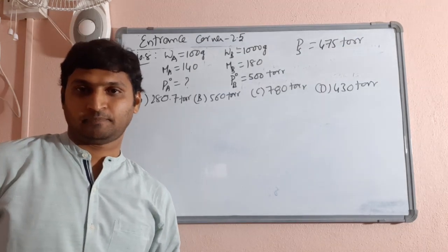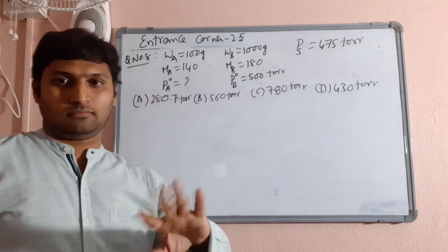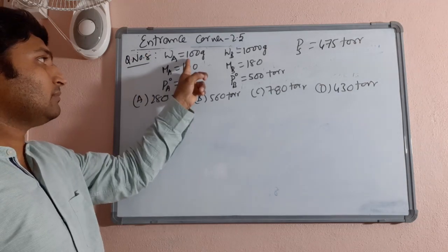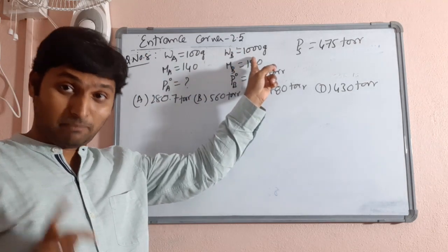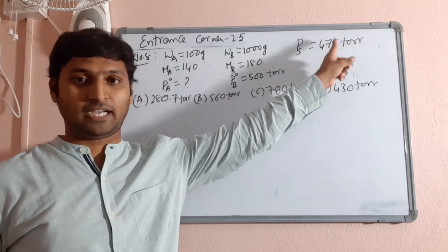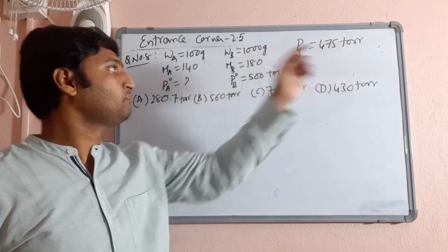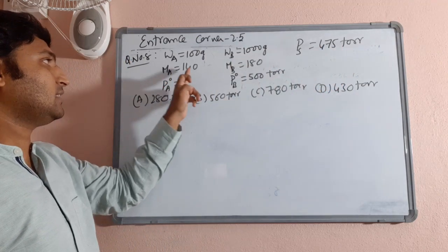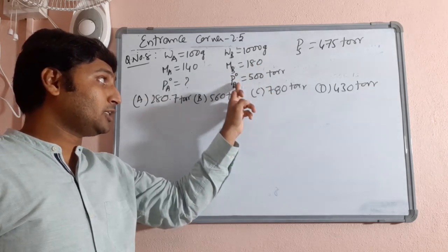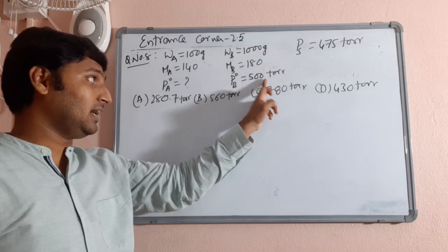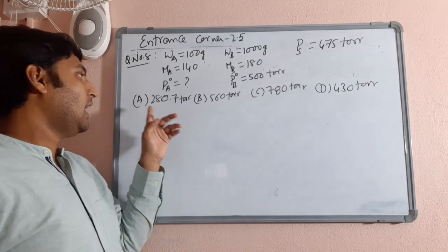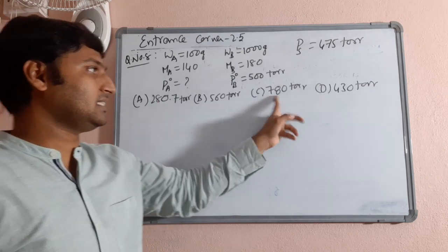Go through question number 8. Some unknown liquids, and label them as A and B. 100 grams of A is dissolved in 1000 grams of B. Please note that. And the solution is exhibiting a vapor pressure of 475 torr. Torr is nothing but millimeters of mercury. Molar mass of A is 140, molar mass of B is 180, and vapor pressure of pure liquid B is 500 torr. Then he is asking the vapor pressure of pure liquid A. Options are given: 280.7, 560, 780, 430.